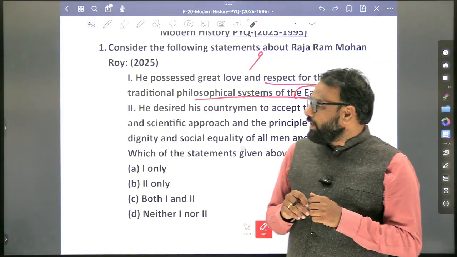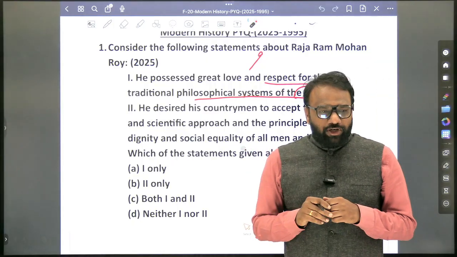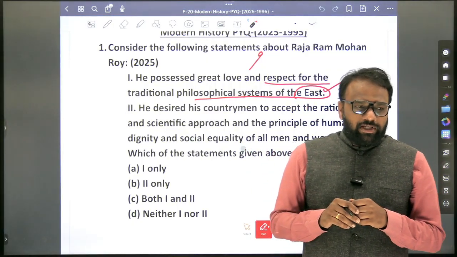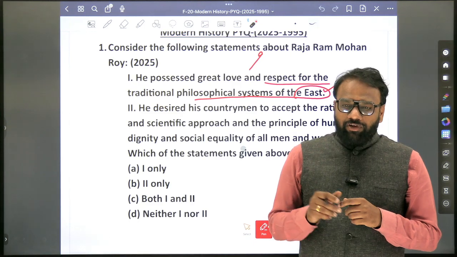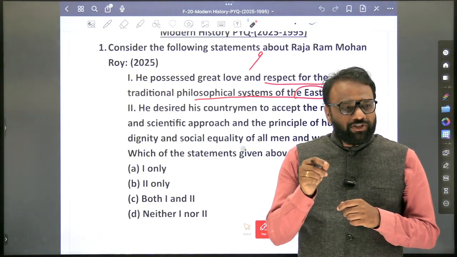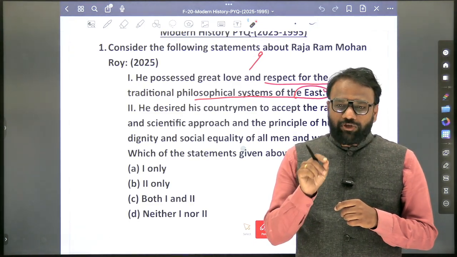Next, he played an important role in the abolition of the Sati system. Now, whenever a positive statement is associated with a social reformer, generally that positiveness will be correct.